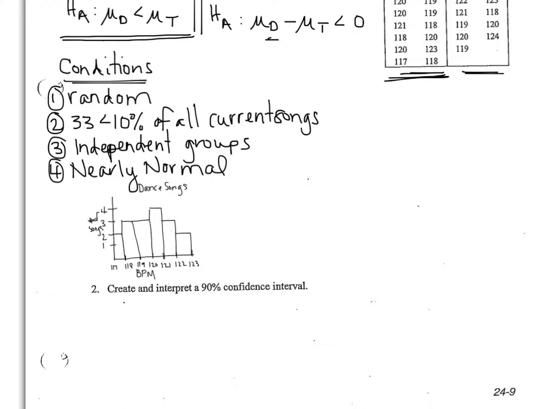Hit zoom 9, but notice that your graph doesn't look roughly symmetric, so you have to play around with the window. So when I adjusted my window to get the histogram below, I had my x min as 117, since that was the lowest. X max was 123, because that was the highest, and my x scale I had as 1. I didn't have to change my y min and my y max because all the bins fit on my calculator. Then I'm going to hit graph to get the histogram I have below. Do not hit zoom 9 after you changed your window, or it's going to put it back to that original graph. All right, so this first histogram of dance songs looks roughly symmetric and nearly normal, so I've met that condition.